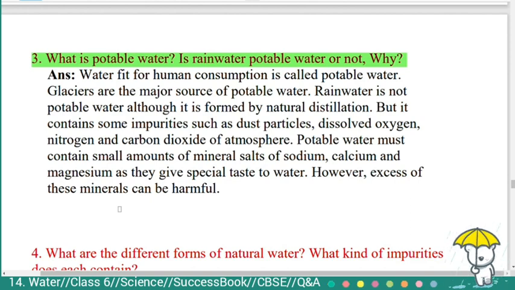Glaciers are the major source of potable water. Rainwater is not potable water, although it is formed by natural distillation, because it contains some impurities such as dust particles, dissolved oxygen, nitrogen and carbon dioxide of the atmosphere. Potable water must contain a small amount of mineral salts of sodium, calcium and magnesium, as they give a special taste to water. However, excess of these minerals can be harmful.